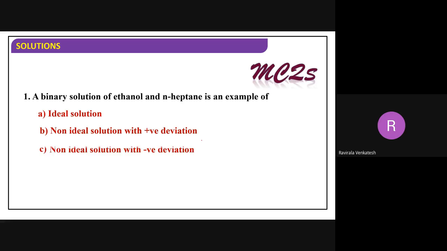This one is about ideal and non-ideal solutions. Now let me get the answer for this one. A binary solution of ethanol and n-heptane is an example for what? Non-ideal, positive deviation.